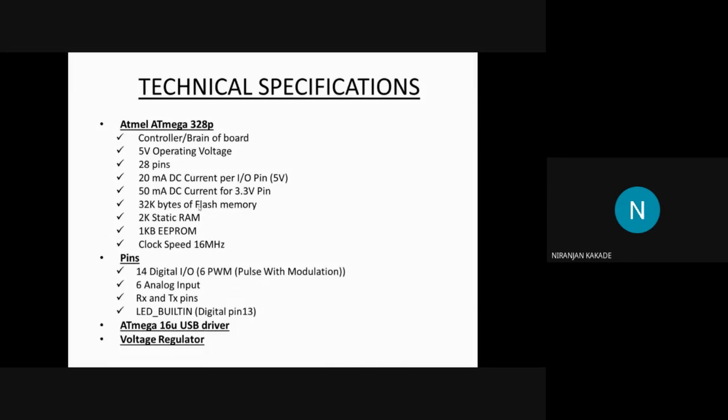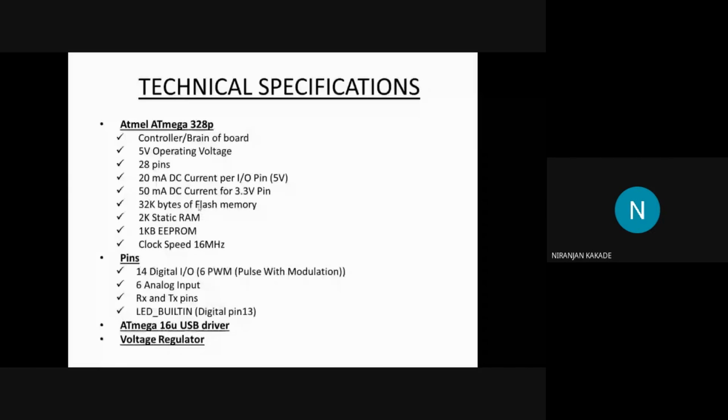So all the code is stored over here. Out of this, 0.5 KB is used by the bootloader. So what is a bootloader and what is ICSP? These are deeper topics, so we will be taking these topics in the next workshop. Currently, just keep in mind that it uses 32 KB of flash memory, and 0.5 KB of that is used by the bootloader. Bootloader is used for uploading the code to the IC.